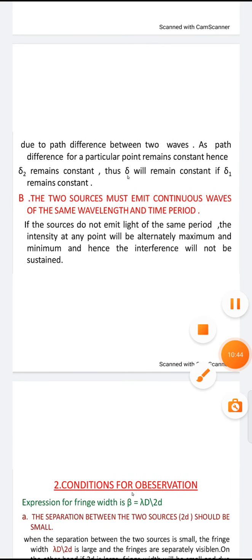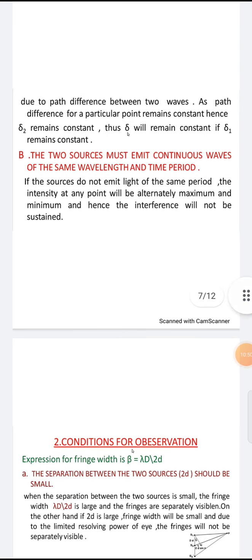So the next one is that the two sources must emit continuous waves of the same wavelength and time period. If the source does not emit light at the same period, it means, for example, the sun which emits light to us shows only in one period. It is not emitting in another period.